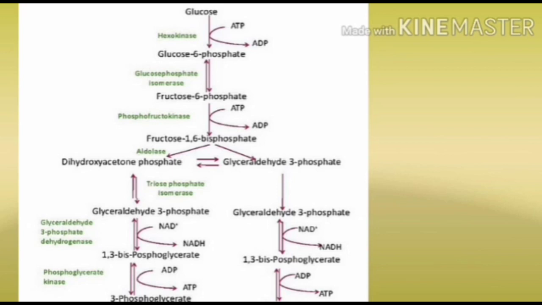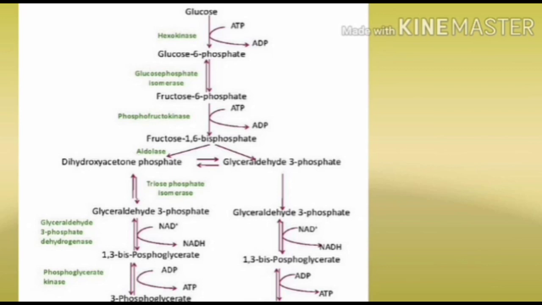Then the third reaction is phosphorylation, like the first step, addition of phosphate to fructose. Fructose 6 phosphate plus ATP gives rise to fructose 1,6 biphosphate plus ADP. Means one more phosphate is added to fructose 6 phosphate. As a result, fructose has 2 phosphates. One phosphate is attached at the first carbon, and the second phosphate is already attached at the 6th carbon. Now the fructose has 2 inorganic phosphates, one at the first carbon, one at the 6th carbon. Along with this, ADP is released.